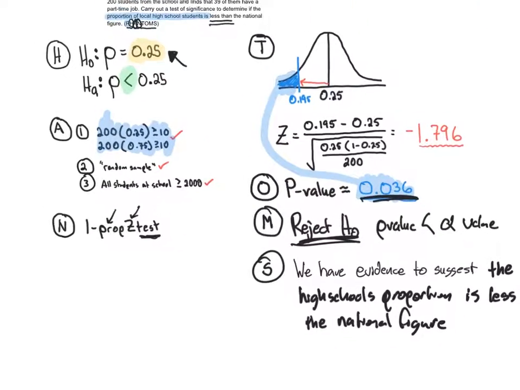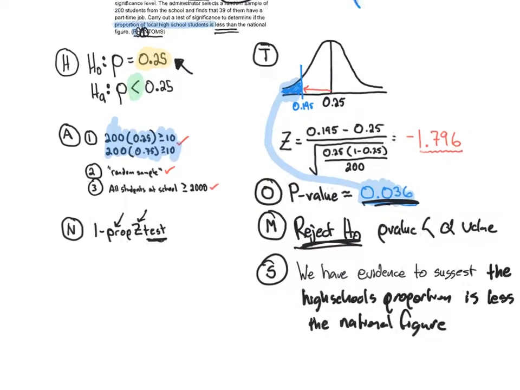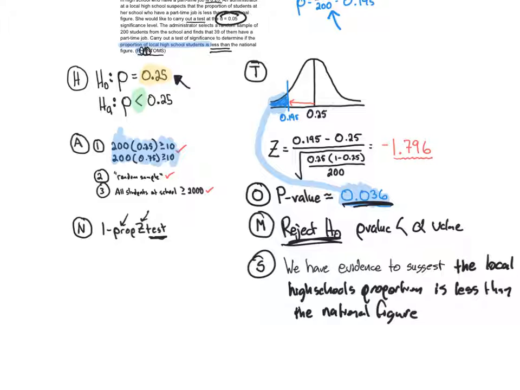This is PHANTOMS. Remember, you have to explicitly write out your hypothesis. You have to write out your assumptions and checks. You have to draw the curve, shade the curve, and show the z-score. You have to show the p-value. You have to make a decision, and you have to summarize. That's why we do PHANTOMS, because we hit all the pieces we need to do.